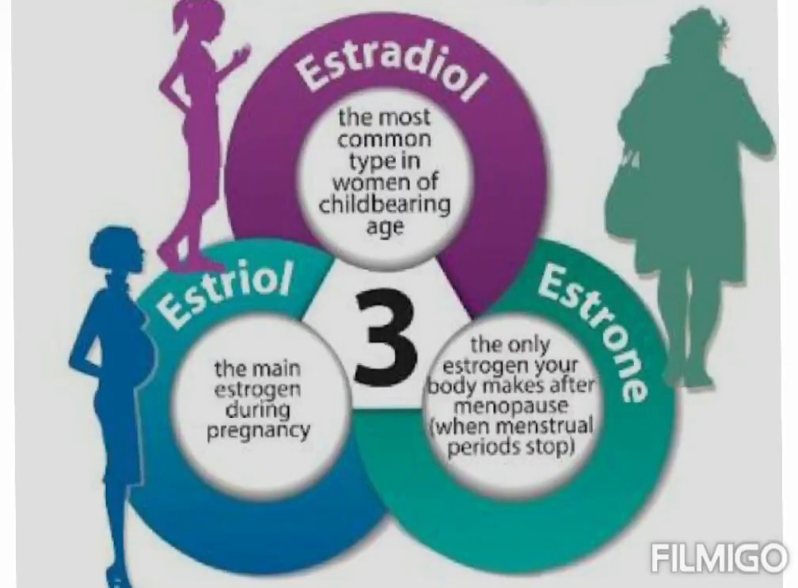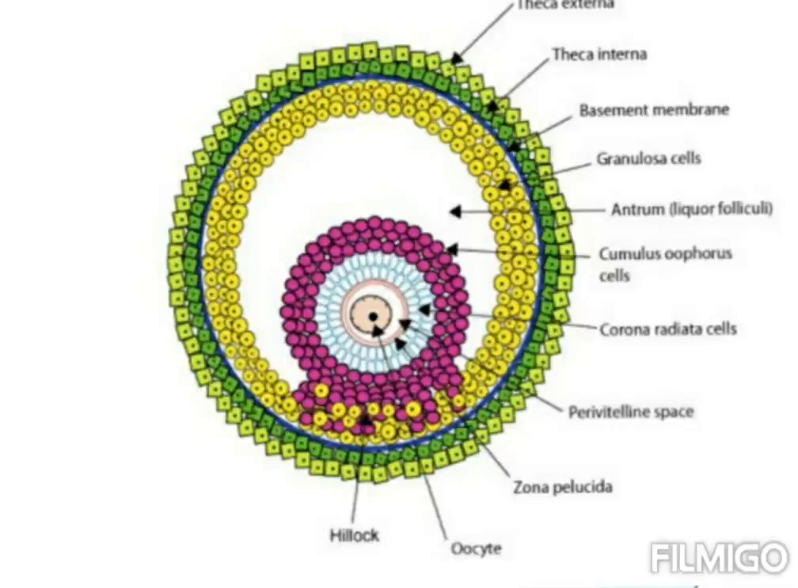Estrogen synthesis takes place mainly in the ovarian follicle. If you see the structure of the ovarian follicle, you will find a single oocyte, or immature ovum or egg cell, at the center. A cluster of cells surrounds the oocyte, called the cumulus oophorus, which surrounds the oocyte both in the ovarian follicle and after ovulation.